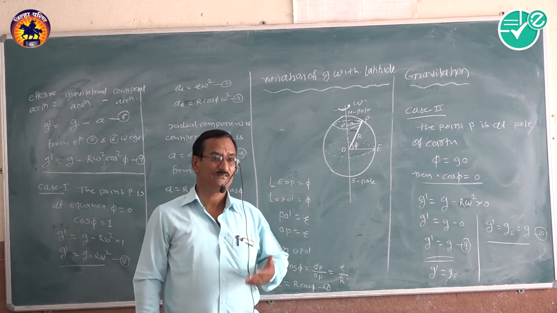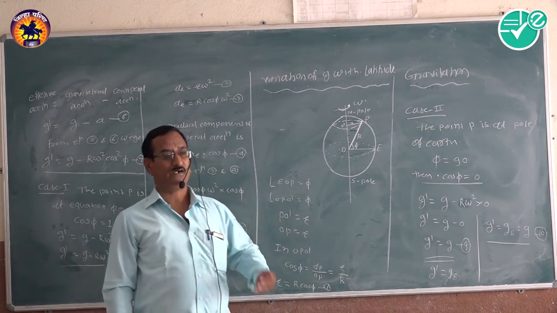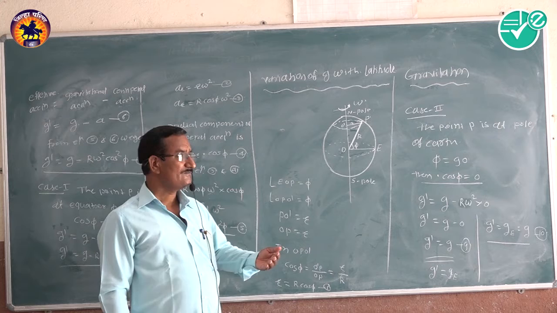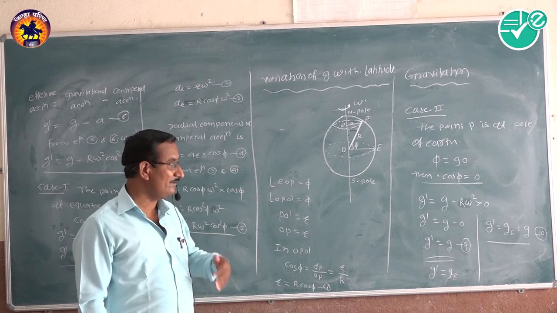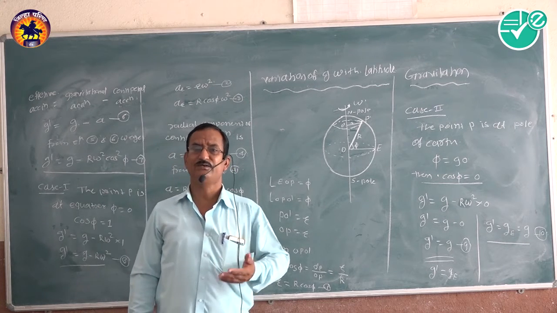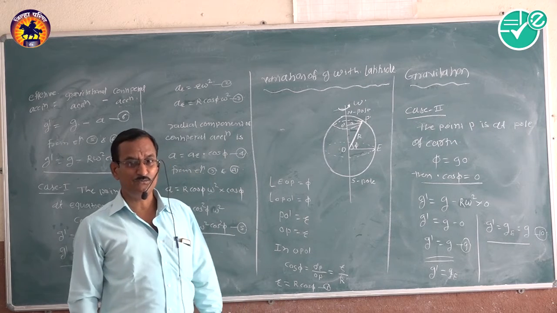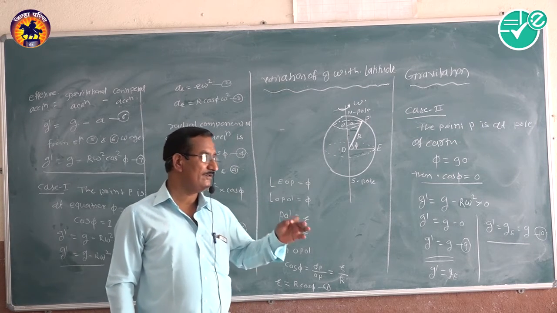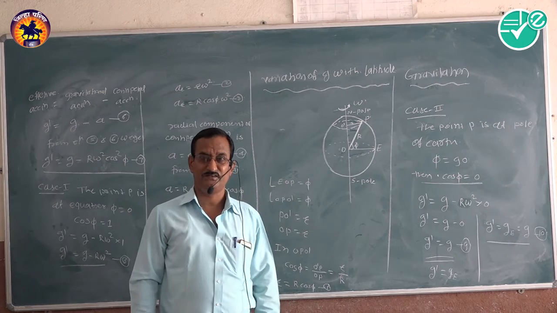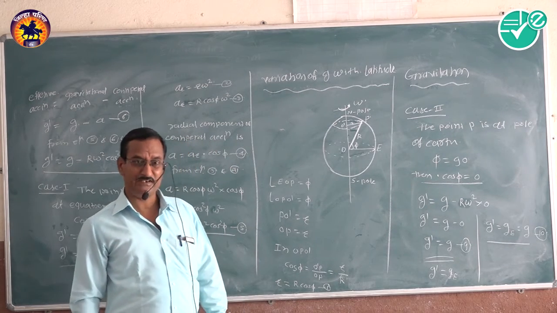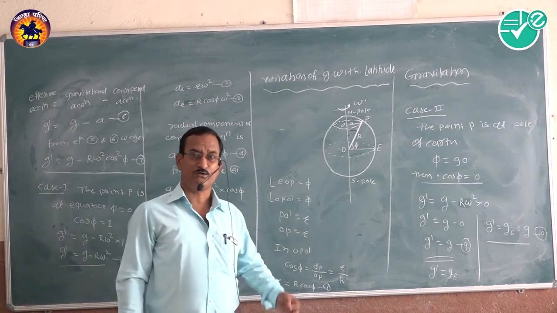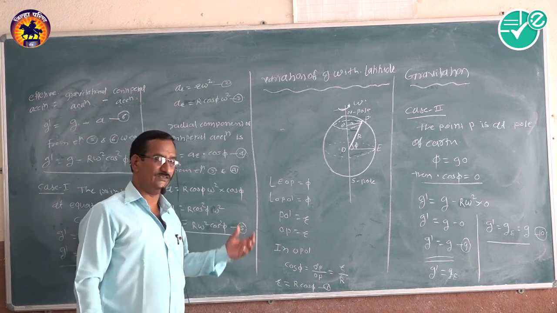After that, the gravitational force exerted by the earth. Then Newton's law of gravitation, the statement of the law, then explanation and theoretical proof of this law.